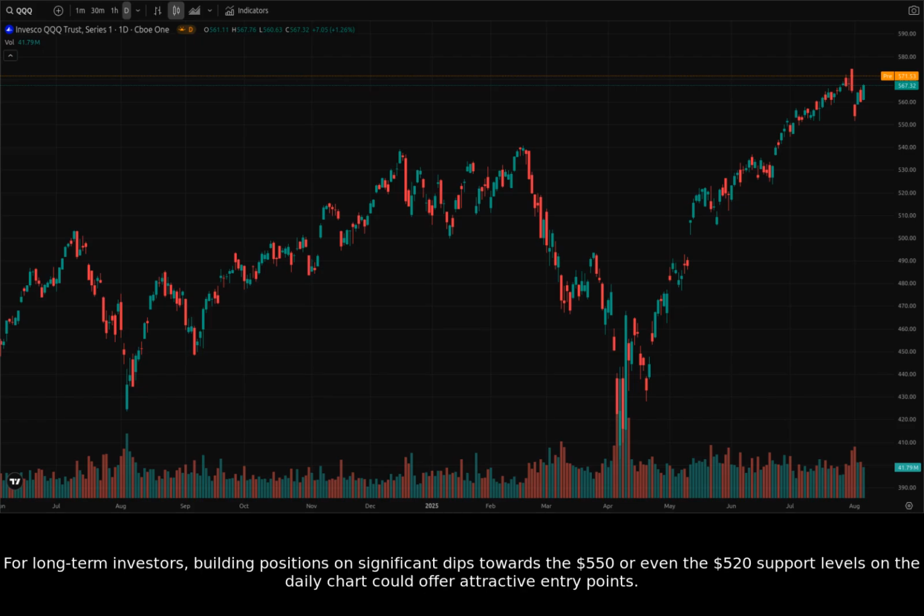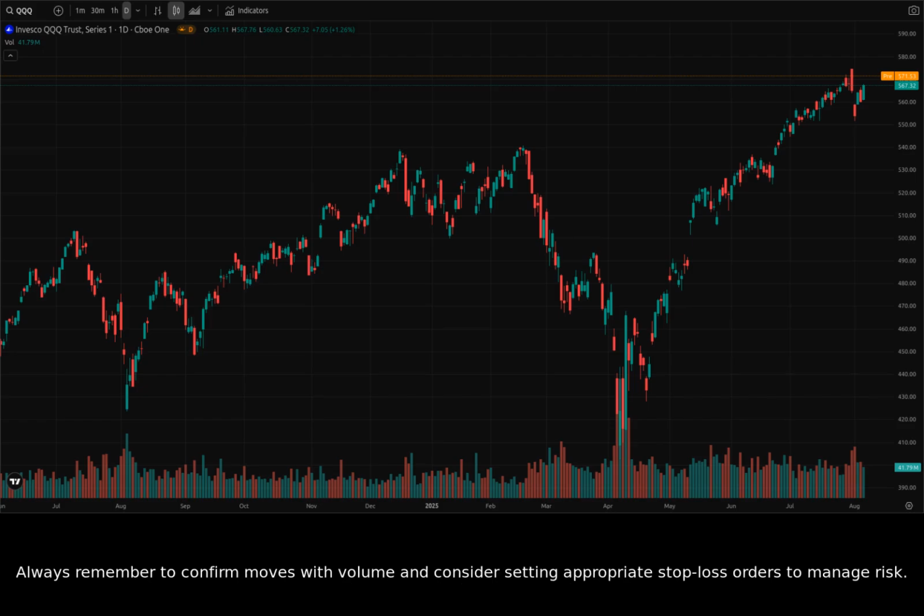For long-term investors, building positions on significant dips towards the $550 or even the $520 support levels on the daily chart could offer attractive entry points. Always remember to confirm moves with volume and consider setting appropriate stop-loss orders to manage risk.